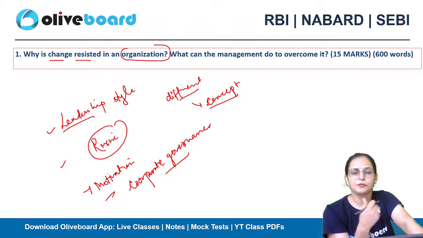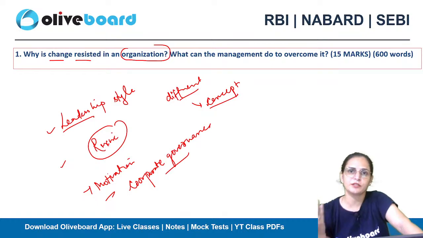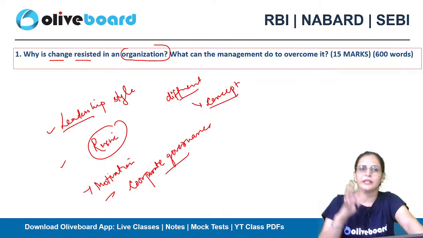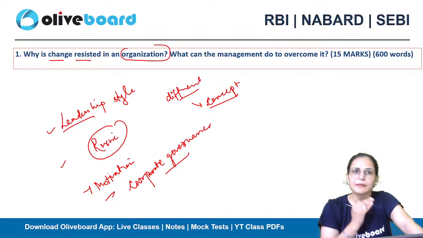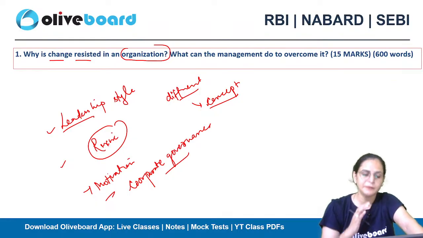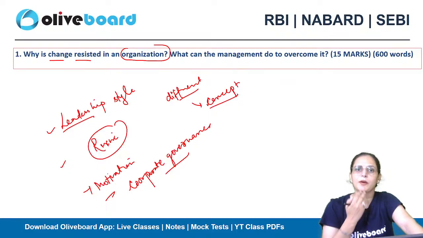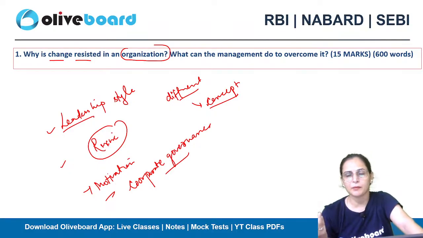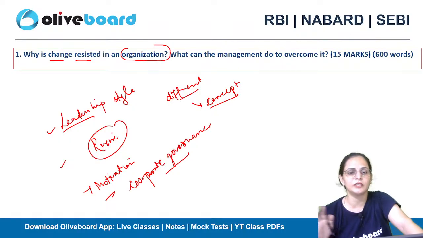But if we introduce something in the organization or in our homes by creating a foundation first, like telling them about the features of the gadget so that they start feeling familiar with the new thing that is about to be introduced, then the change resistance will decrease. This is a way to decrease resistance to change, by telling people about what is about to happen in the coming time so that they feel familiar with it and will not resist it as much.